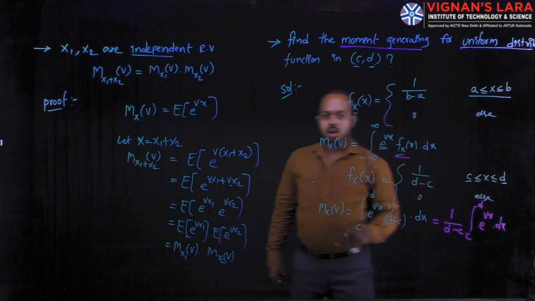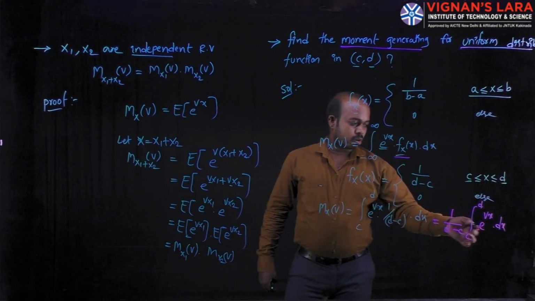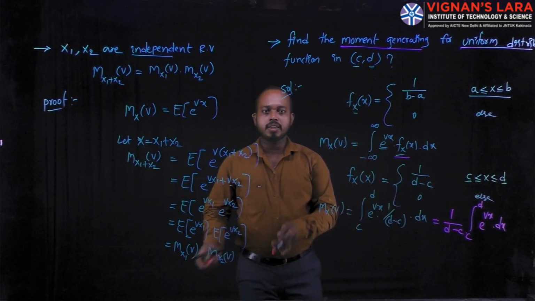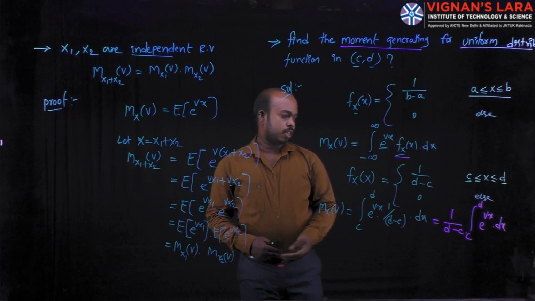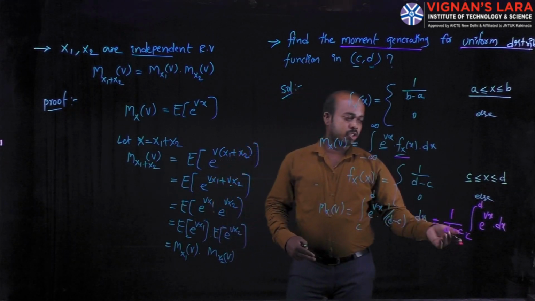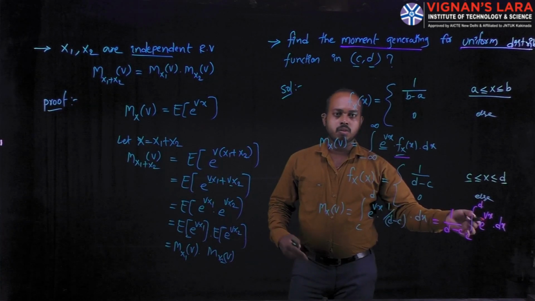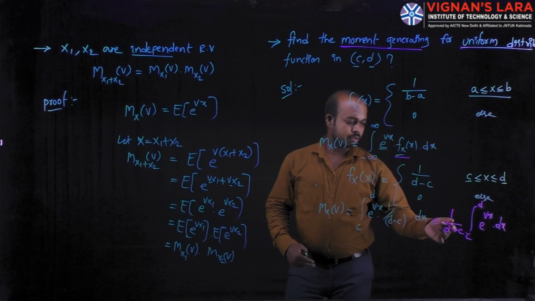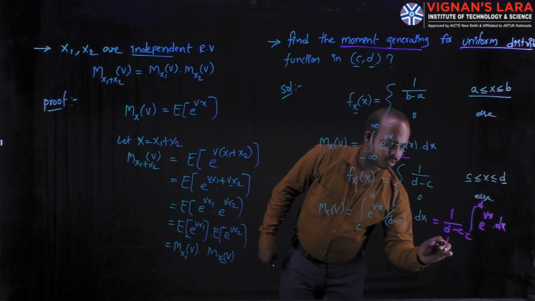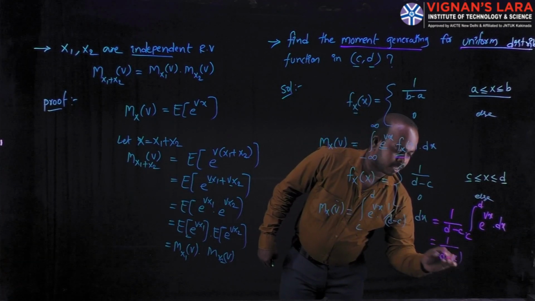Now you can apply the integration on the exponential, and the value will be the exponential. Then you apply the differentiation on the power of the exponential and write it in the denominator. Here the first term is a constant, 1 divided by d minus c.